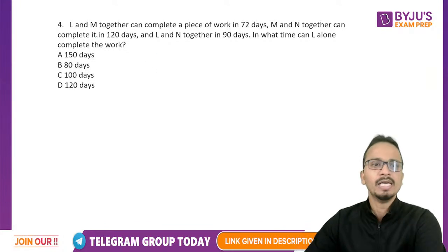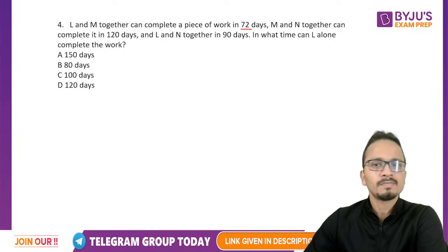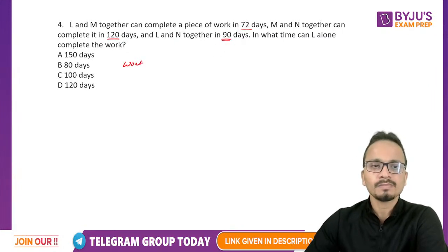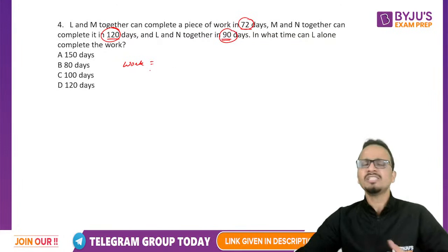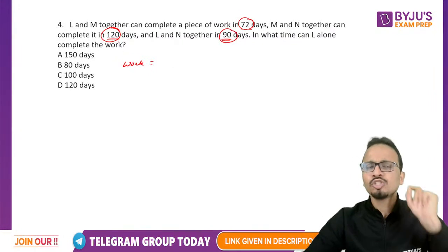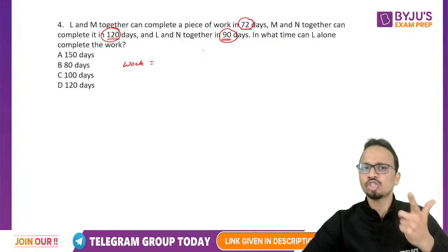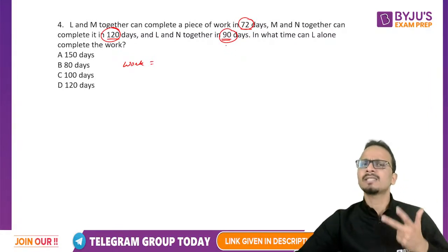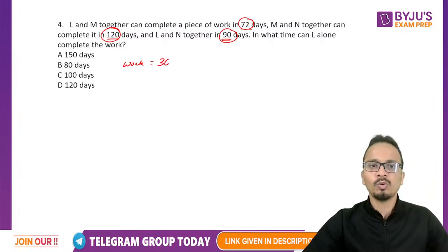Okay, now I can see that L and M together can finish the work in 72 days, M and N in 120 days, and L and N together in 90 days. Now I have to assume the total work. Total work will be the LCM of these 3 numbers. I'll start looking at the multiples of 120: 120, 240, 360. I'll stop at 360, because 360 is divisible by 90 as well as 72. So I'll assume the total work as 360.